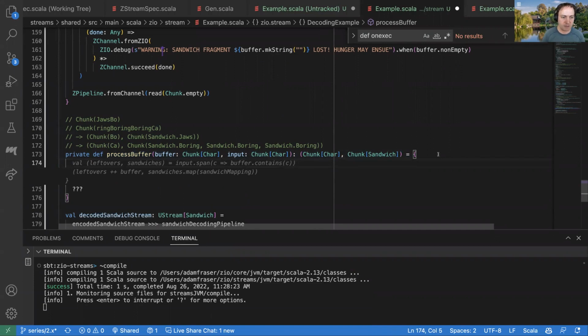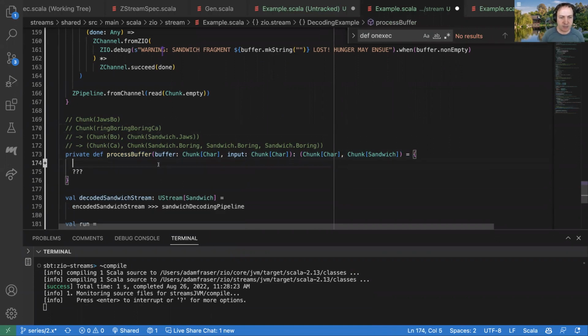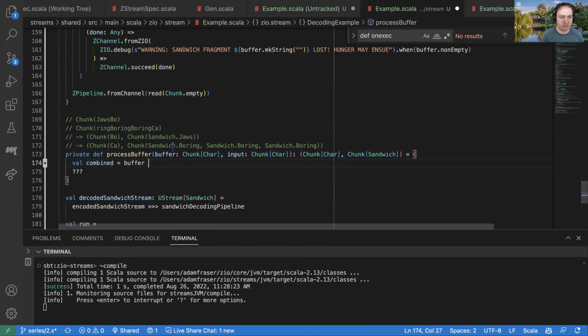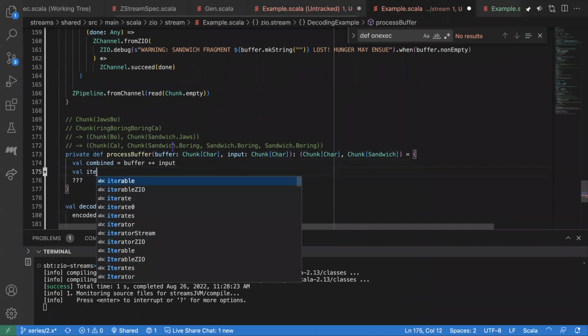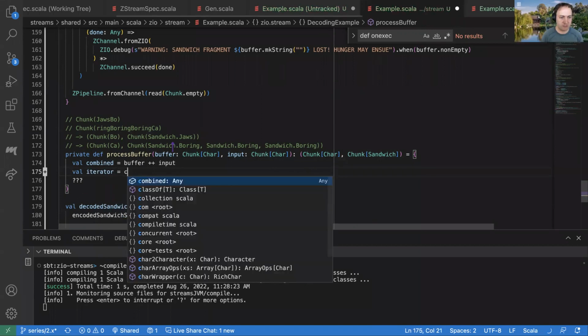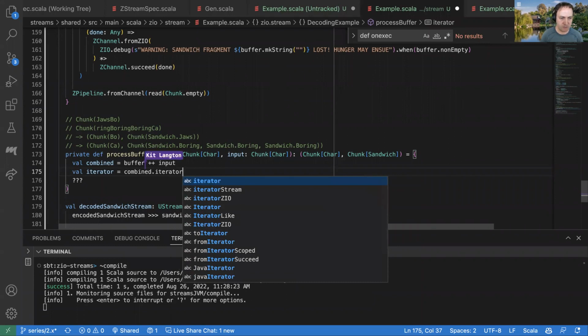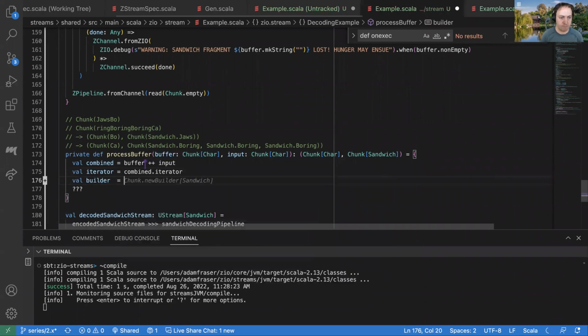So I'm going to take advantage of that and use some mutable state here. I'm going to start by saying I have this combined thing that's the result of taking the buffer and the input together. It's basically everything I've got so far that I haven't written out. Then I'm going to give myself an iterator on that, so I can do my low level fun stuff. And I'm also going to give myself a builder, a chunk builder of sandwich.